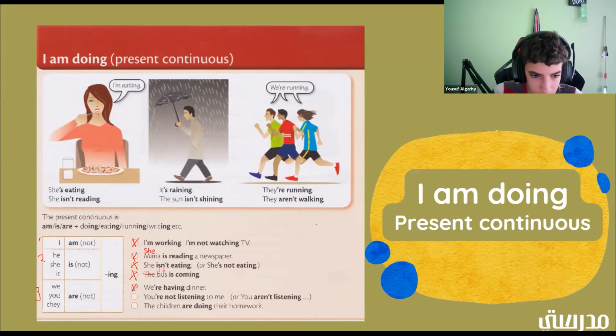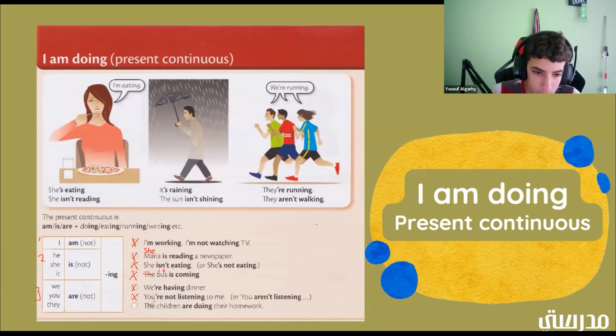Okay. So let's X this one out. You're not listening to me. Or you aren't listening. So what you're not listening to me. Would that be positive or negative? It would be negative. Good job. Because here we have you are, and then we could use the not like it is in the sentence, and that makes it negative. So which group would it be? Group 3. Good job. Okay. So you're not listening to me would be a group 3 negative.